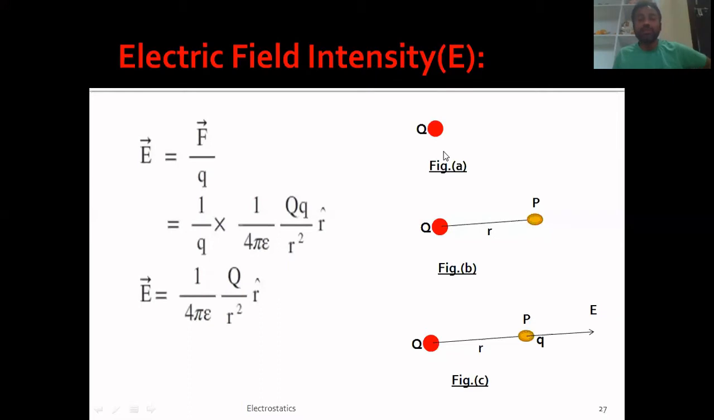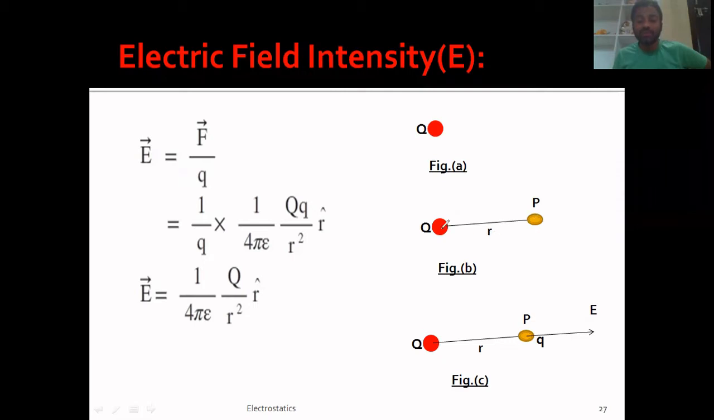Now my aim is to find the electric field intensity due to a point charge, and hence I should draw a point charge first of all. In figure A, I have shown this red dot as a point charge, which is denoted by capital Q. My aim is to find the electric field intensity due to this point charge. To find it, where you want to find the electric field intensity is important. Further, choose a point P which is at a distance of r.